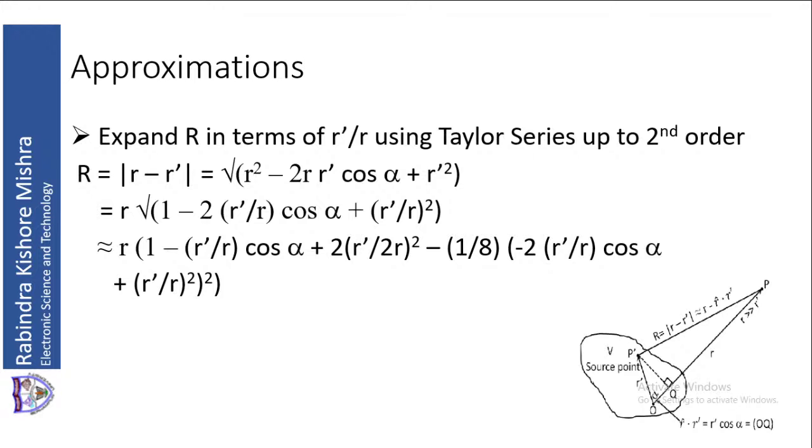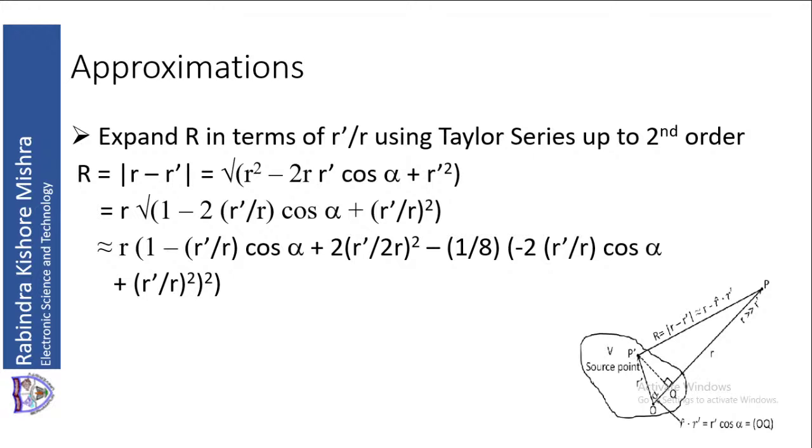So that will be approximately R into, within the square root whatever is there, if you expand, that will be 1 minus R dash by R cos alpha. Why? Because that will be 1 minus 1 by 2 into 2 R dash by R cos alpha, the second term. So 1 by 2 will be multiplied in the second term. That gives you R dash by R cos alpha. Then multiply 1 by 2 in the third term, that gives you 1 by 2 R dash by R square. So that you can write as 2 times R dash by 2R square.